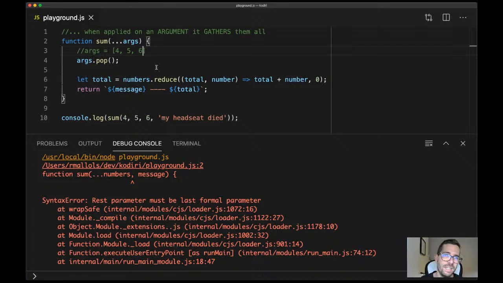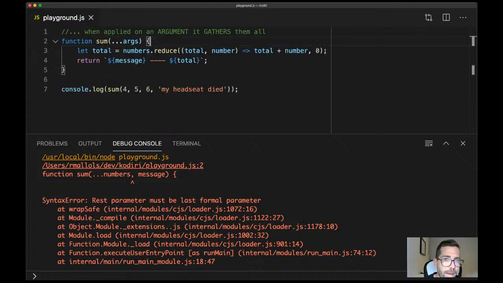So there are different alternatives. That's fine. However, it's not ideal, because you need to manually check the list of arguments. You need to run some manual operations that could be easily simplified by just supporting something like that. So this is one of the things that you can talk about in a job interview. Like, the rest parameter is great.